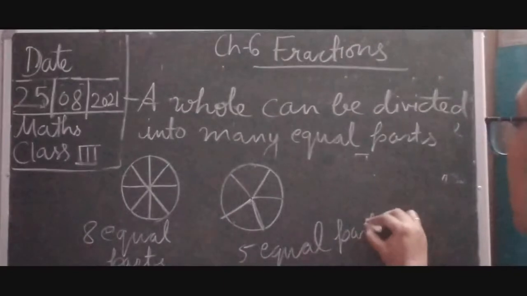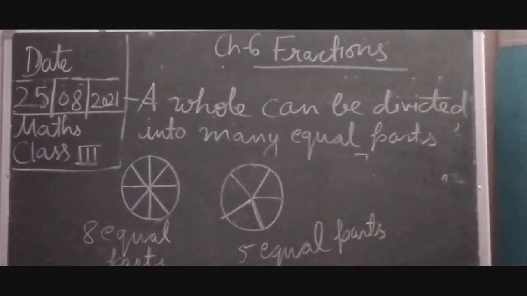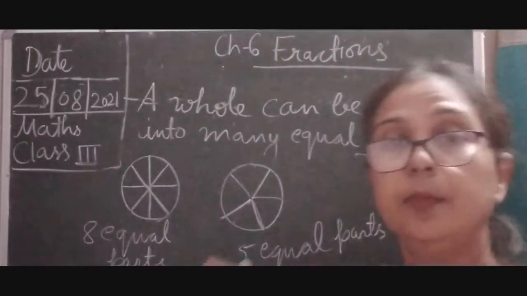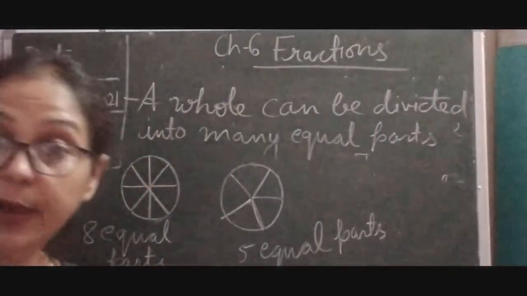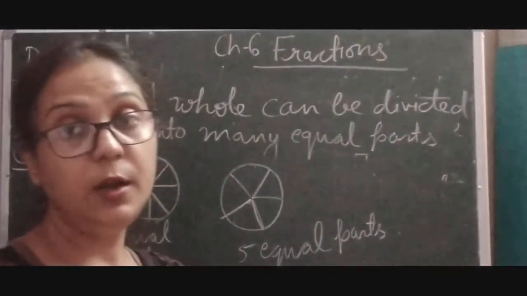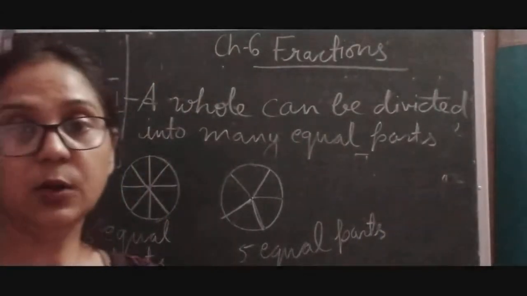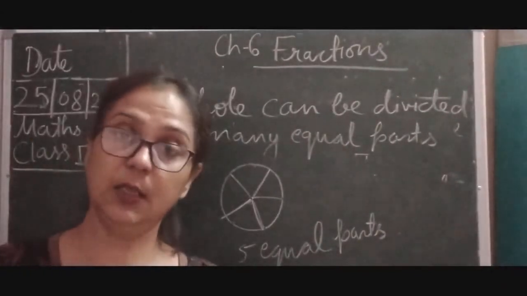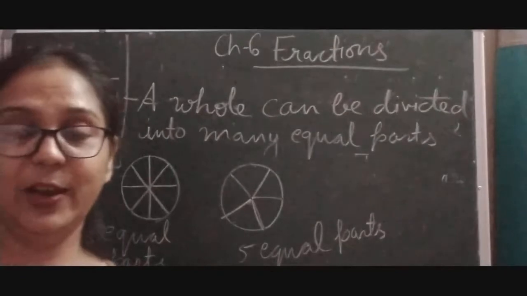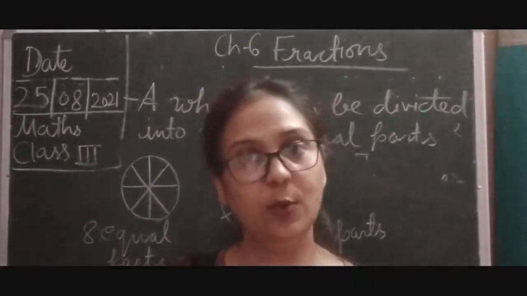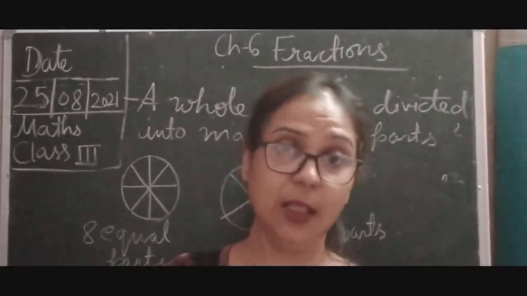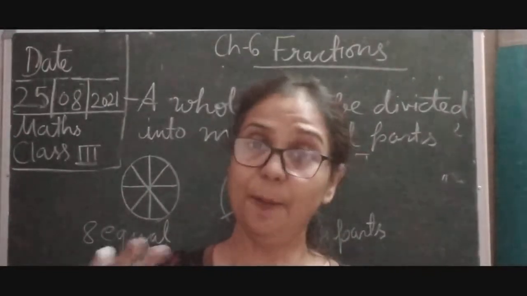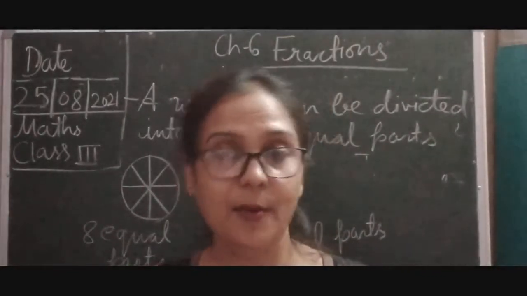So we can divide into an even number, but we can divide into an odd number also. So 5 equal part में भी हम उसको divide कर सकते हैं. तो ऐसा कुछ नहीं है कि आप इसी में divide कर सकते हैं, इसमें नहीं कर सकते हैं, आप कर सकते हैं. तो यही होता है fraction. जितना आप एक whole का part बनाते जाते हैं, that is called fraction. So a part of a whole is called fraction.